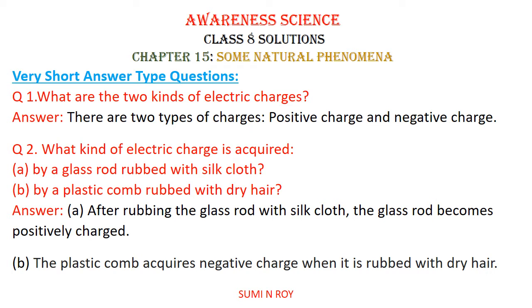The next question is, what kind of electric charge is acquired by a glass rod rubbed with silk cloth? After rubbing the glass rod with silk cloth, the glass rod becomes positively charged because it loses electrons. It gives the electrons to the silk cloth. So now the glass rod has more positively charged particles, so it becomes positively charged.